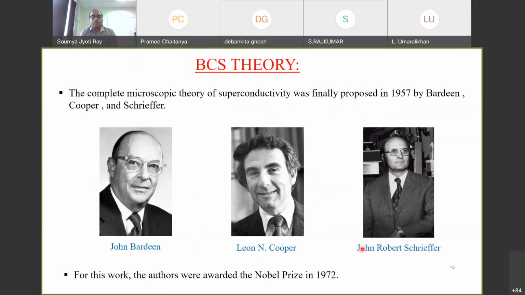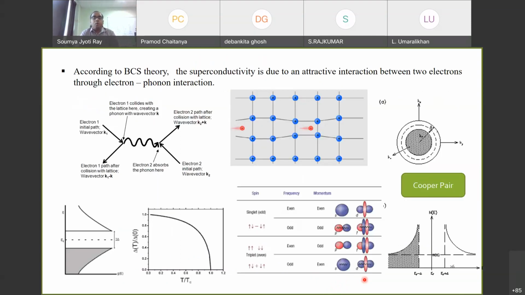Now I'll come to the microscopic theory, which is called the BCS theory. This theory was proposed by Bardeen, Cooper and Schrieffer, and it is the first microscopic theory given, which makes use of microscopic features. For this discovery the Nobel Prize was awarded to them in 1972.